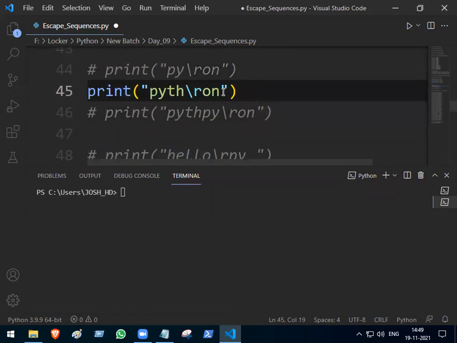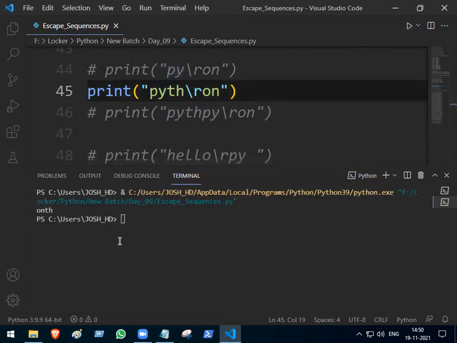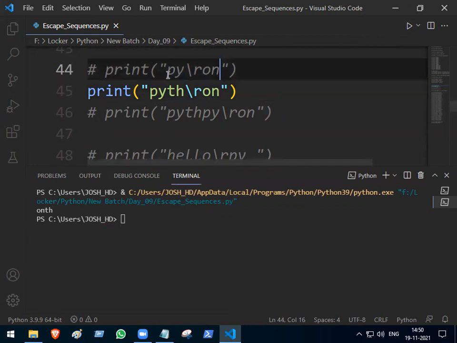Now see, how many characters does the right side have now? 2. Left side how many? 4. Means this right side will take the left side characters. PY gets replaced with ON. Remaining characters are TH. So ON, TH will be the answer now. Starting 2 characters are equal, so only print the right side.